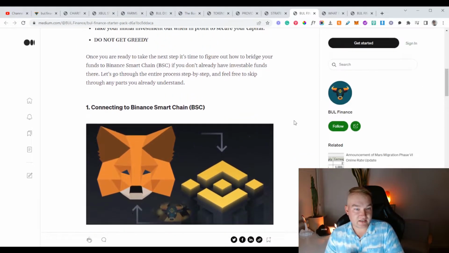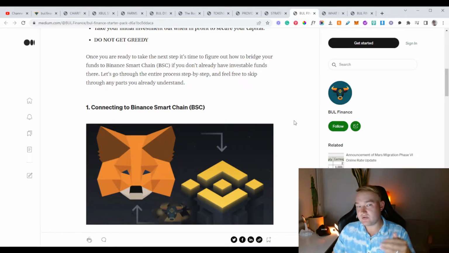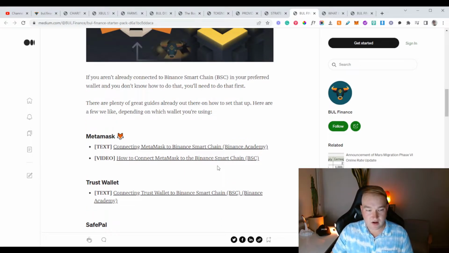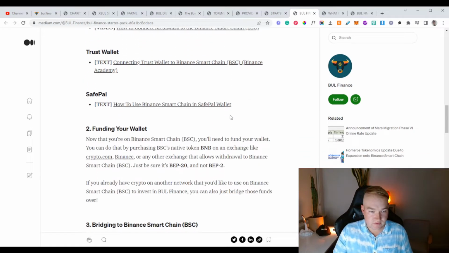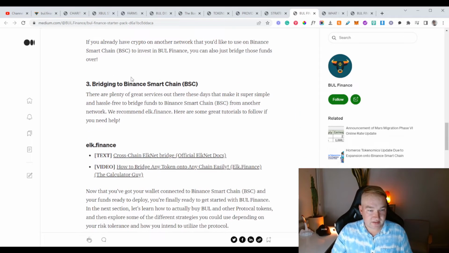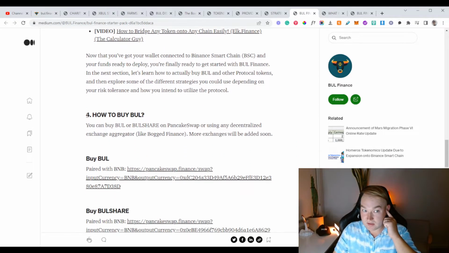Once you are ready to take the next step, it's time to figure out how to bridge your funds to the Binance Smart Chain, if you don't already have investable funds there. Let's go through the entire process step by step. Okay, so this basically goes through how to get it. So you can buy Binance, and then you connect it through MetaMask here, and they've got a video here. So I'll link this page in the description so that you can actually check that out. You've got to fund your wallet. I'm not going to go through this. But basically, you've got to bridge to the Binance Smart Chain. So you have to use a different service. So you can use something like Elk Finance.